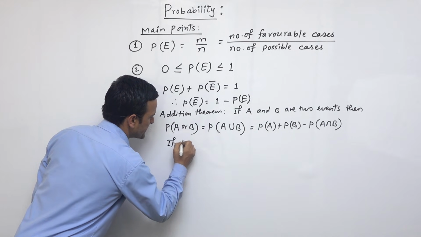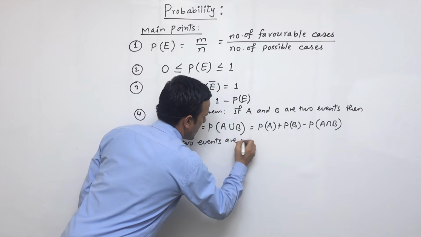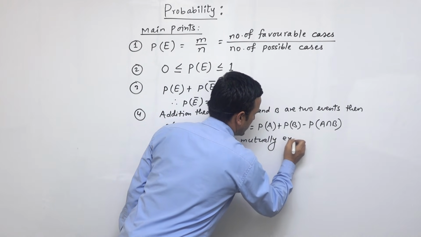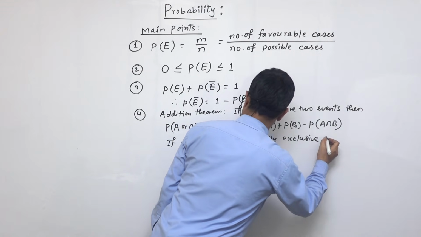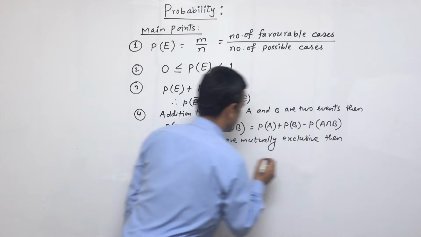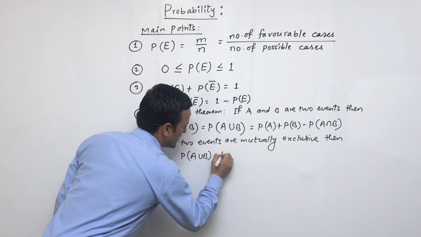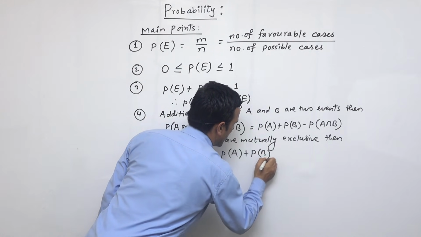If two events are mutually exclusive, then the probability of A union B is equal to PA plus PB only.